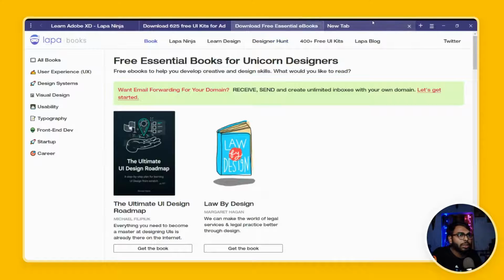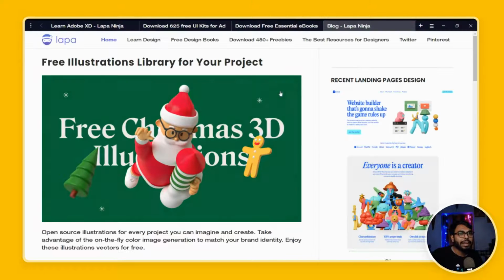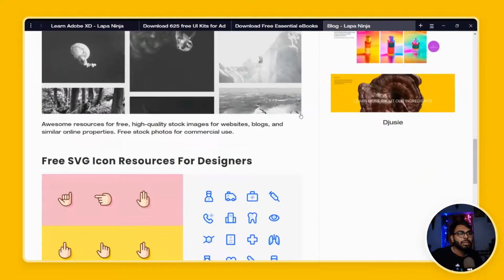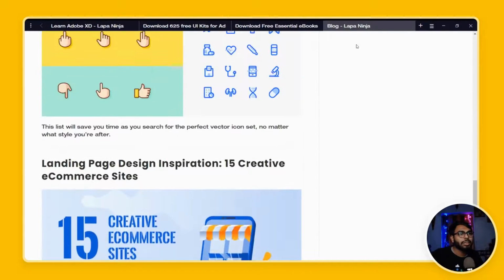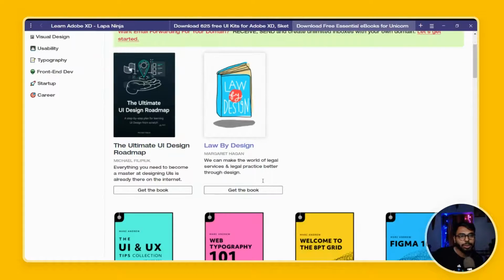Now this Designer Hunt section is not working right now. I don't know why, but maybe some difficulties are there. Whatever. So this is the book section. Then Lapa Ninja, learn design, and free buckets. So I have covered all of those sections. Yes, four sections I have covered already. And in the Lapa blog, I didn't find too many great things, to be honest, so that's why I am not recommending it at all. But those four sections are really good.